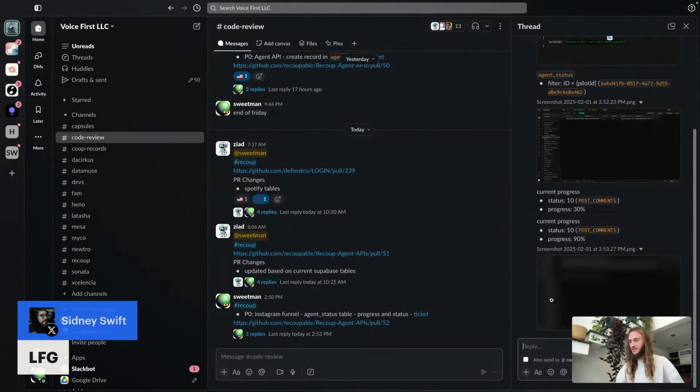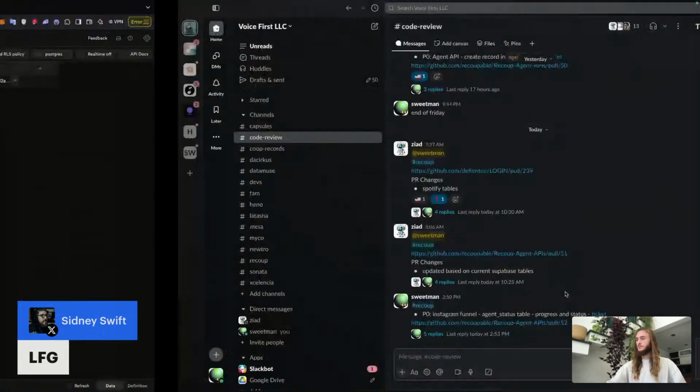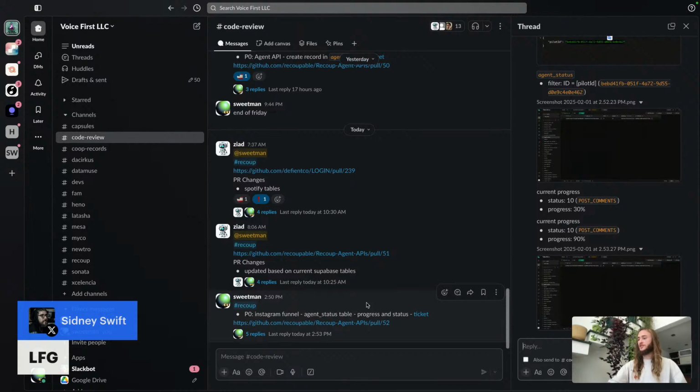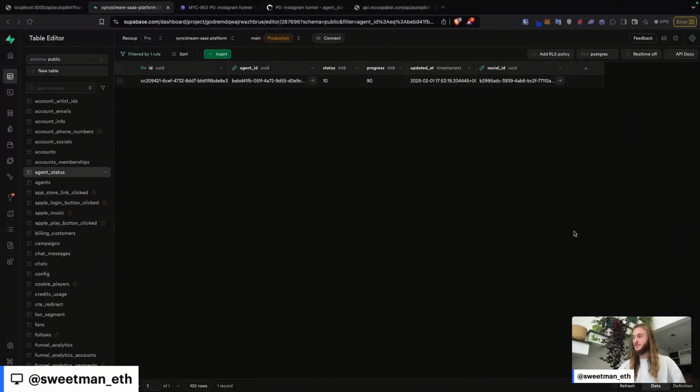How I focus my attention is different from how Ziad focuses their attention, and I value how he focuses his attention. However, it is different from how I focus my attention. So it's important that I get my hands in the code base to continue to leave my artistic mark on what it is we're building.